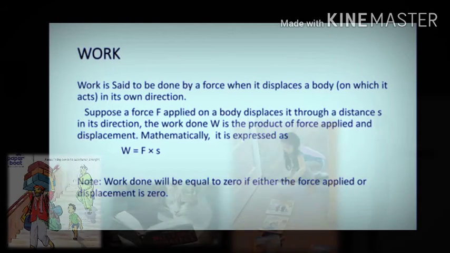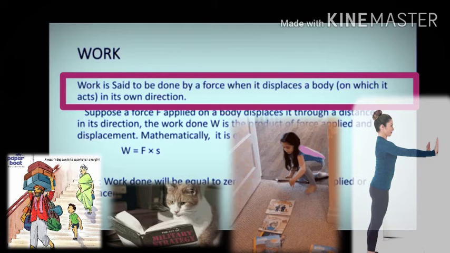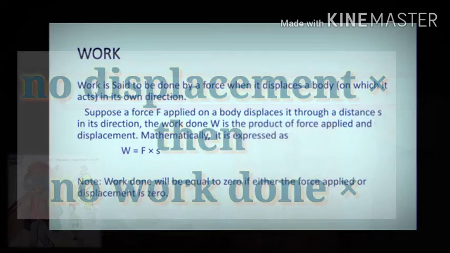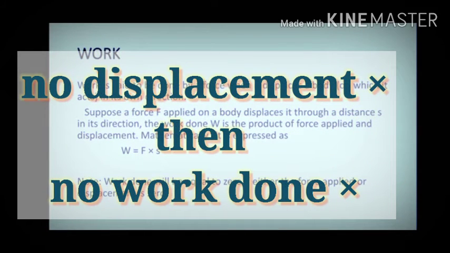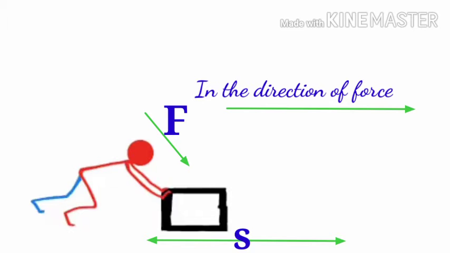In our daily life, we perform physical and mental activities like reading a book. We consider it to be a work. But scientifically, work is said to be done by a force when it displaces a body on which it acts in its own direction, which means work is said to be done only if displacement in the body takes place. If there is no displacement taking place, although force is applied on the body, work done is said to be zero. Suppose a force F applied on a body displaces it through a distance s in its direction.